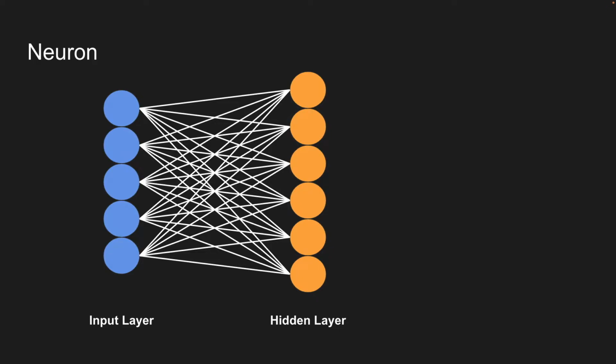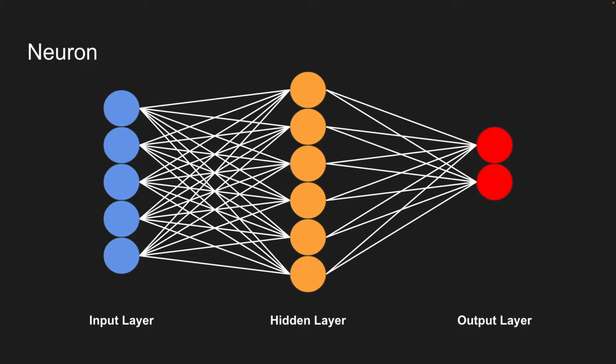But again, for simplicity, we're just sticking with one hidden layer in our case. And after it passes all the hidden layers, it will pass into the final layer called the output layer. The output layer is the final destination, and when the data passes through this layer, it will actually determine what type of data it is. For our use case, we just need 2 outputs in our neural network, to recognize whether a picture is a Yoshi or not a Yoshi, which is why we only had 2 neurons for our output layer.